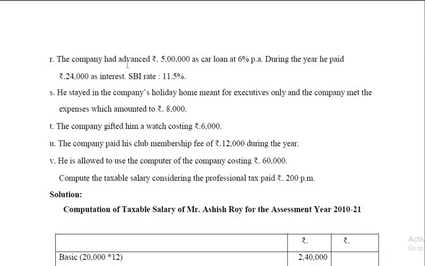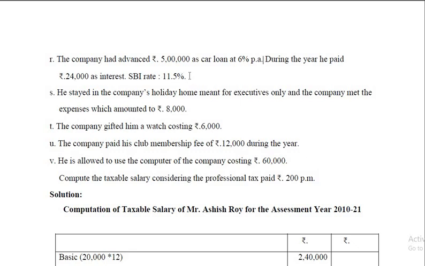Alright. The company had advanced 5 lakh as car loan at 6% per annum. During the year, he paid rupees 24,000 as interest. SBI rate is 11.5%. So you have to compare the loan which is advanced to the employee at a specific rate, that is 6%, with the SBI rate.